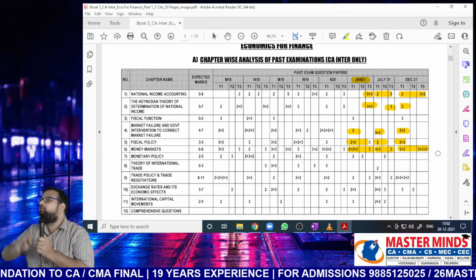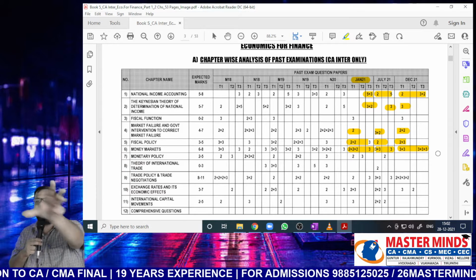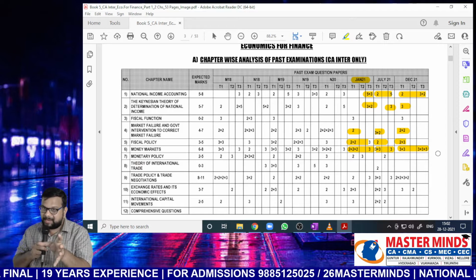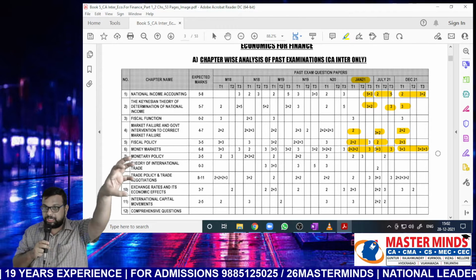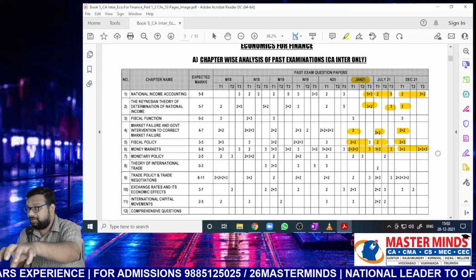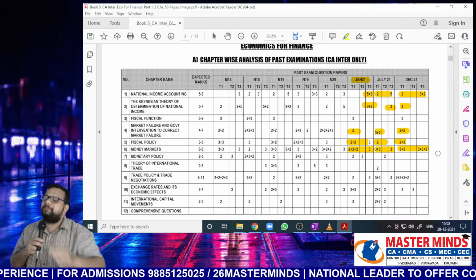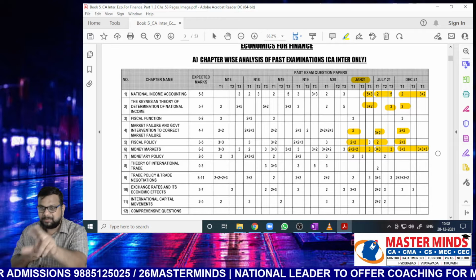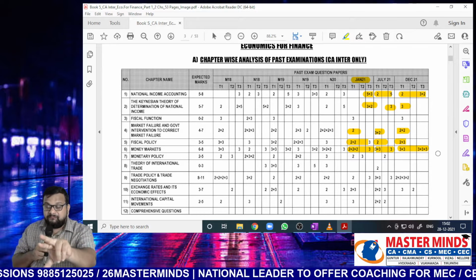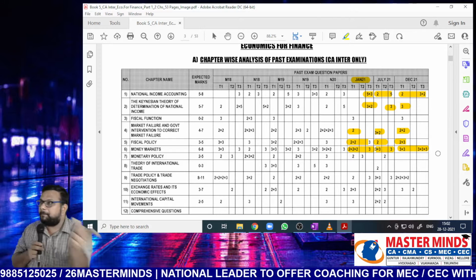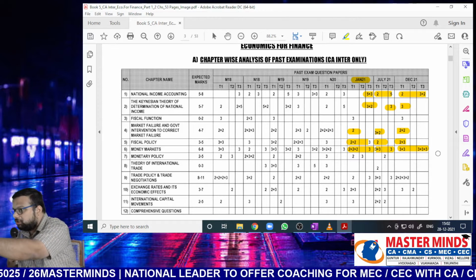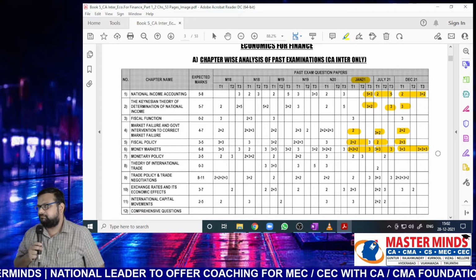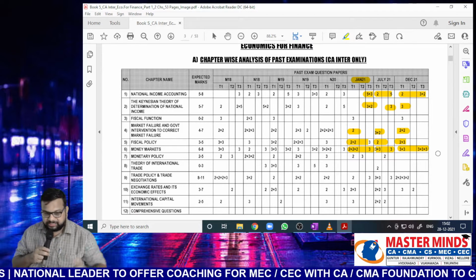Money markets can be divided into 3 parts: introduction, demand for money, supply of money. That's why it appears to be a lengthy one. Market means what? The place where buyers and sellers come together, right? From buyer point of view, we talk about demand. From seller point of view, we talk about supply. Money market means demand for money, supply of money. That is the concept there. So that is money markets.